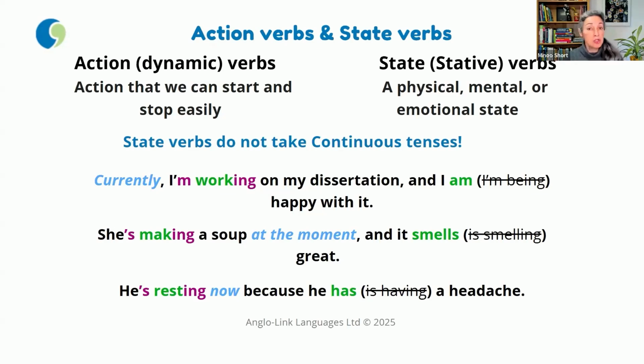Next example. She's making a soup at the moment. It's an action. She can stop, she can start again. But now we're describing the smell of the soup. We can't say it is, although it's now, we can't say it is smelling great. You have to use the simple form because smell is a state verb. It smells great.